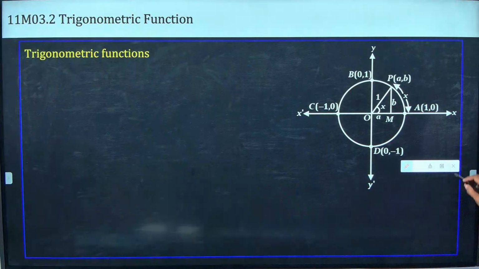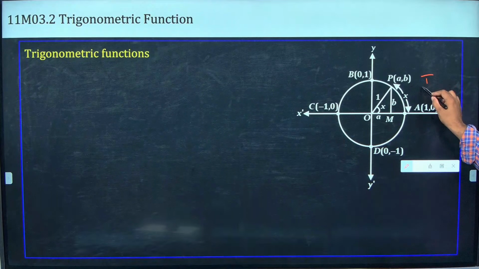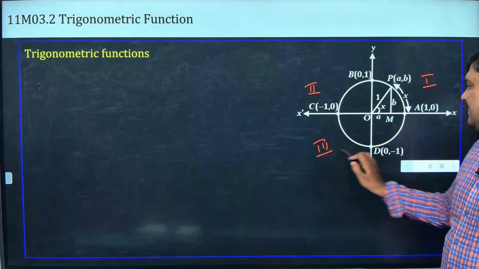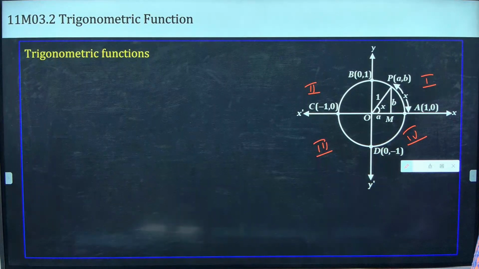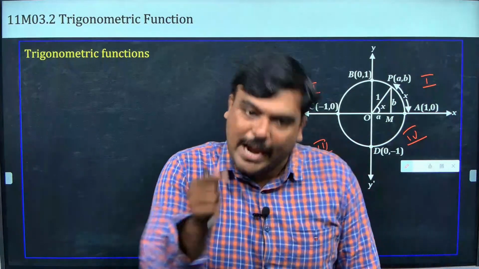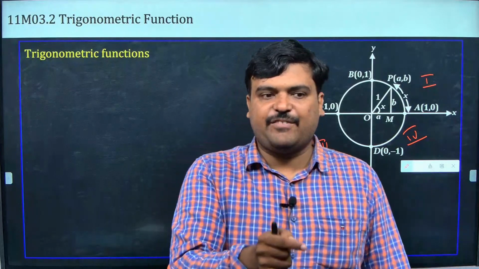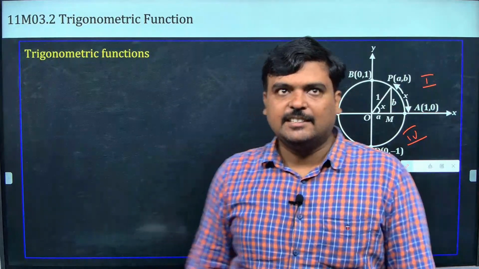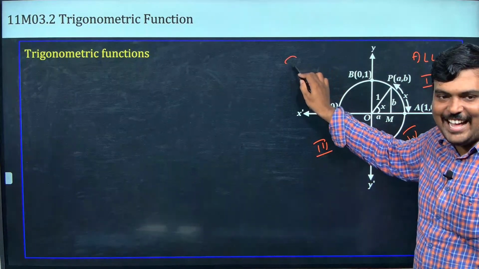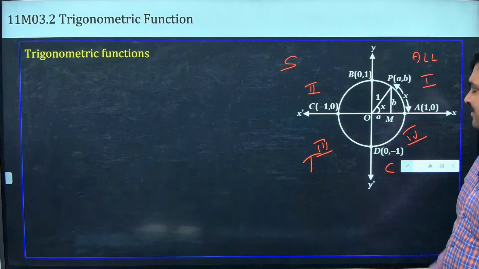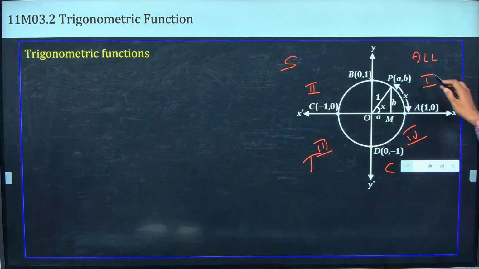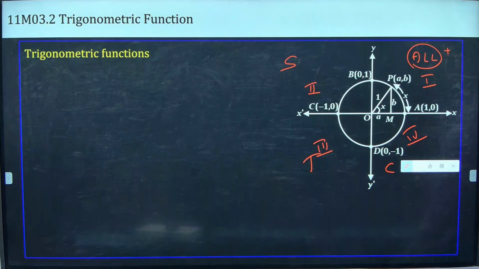Okay, see, I am going to take this as what? First quadrant. This is second, this is third, and this is fourth. Oh, yes, நான் இங்க ரெண்டுமே நடத்த போறேன். First I am going to teach you how to find it and why it is. ரெண்டுமே சொல்ல போறேன். First we can find how to do it. Okay, I'll take it as, எல்லாருக்கும் பிடிச்சது, all silver tea cup. கரெக்ட்டா? ஓகே, ஸோ ஆல்னா என்ன அர்த்தம்னா எல்லாமே பாசிட்டிவ்னு அர்த்தம்.